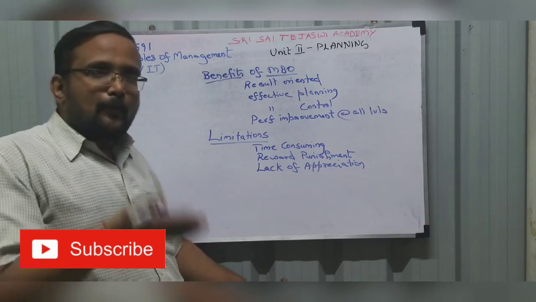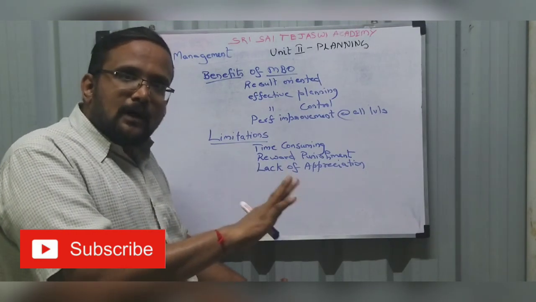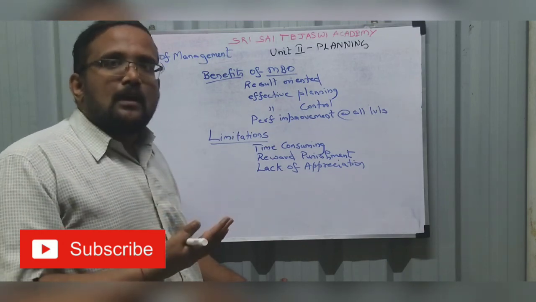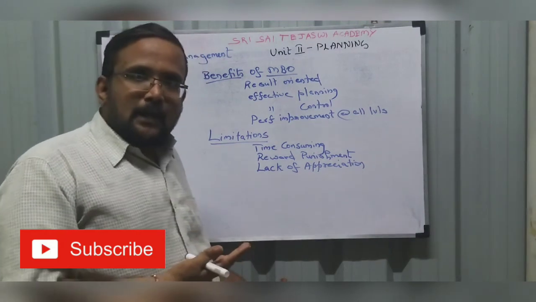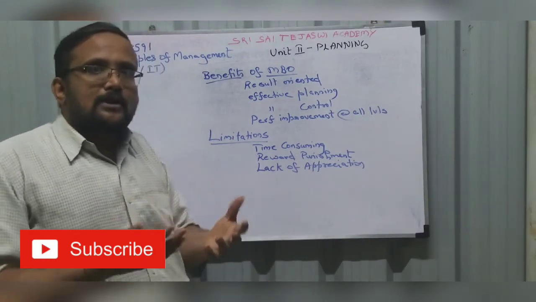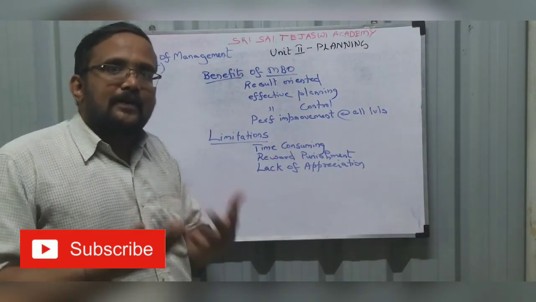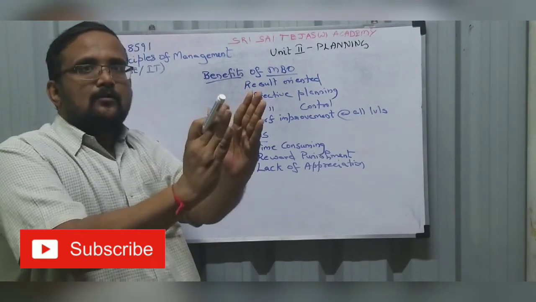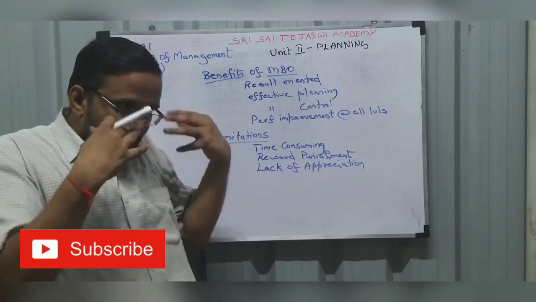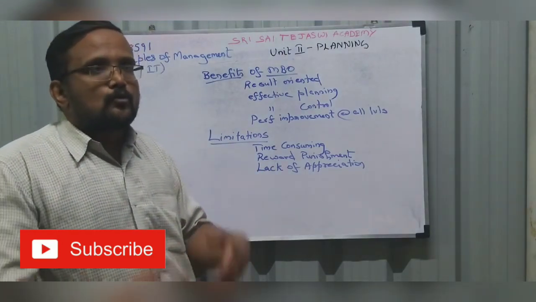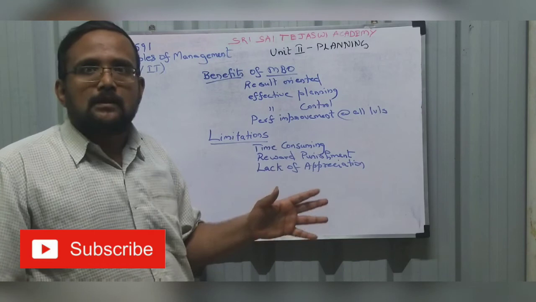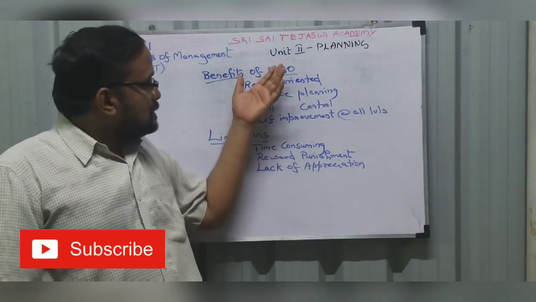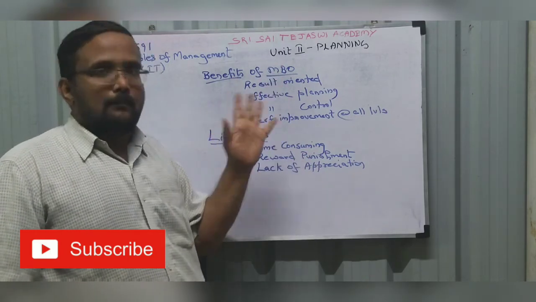Lack of appreciation. Suppose I don't achieve my objective, I will not be appreciated, so my motivation will get beaten. I will not be motivated to achieve. I will not be encouraged to innovate. I have to go strictly with the objective, achieve the objective and leave it. I will not be permitted to think out of the box. There will be no scope for my personal improvement in this. So that is in terms of innovation. That is the benefits and limitations of MBO.